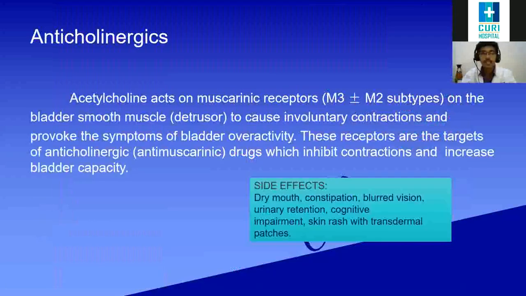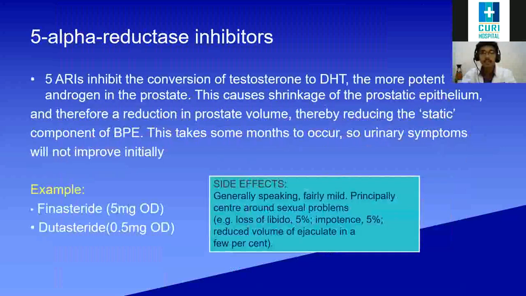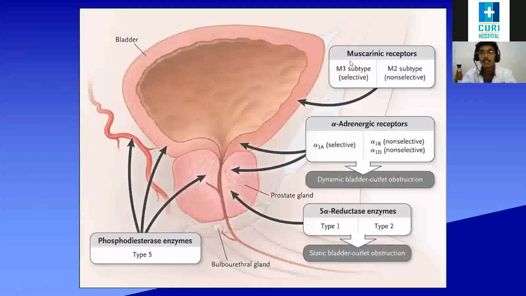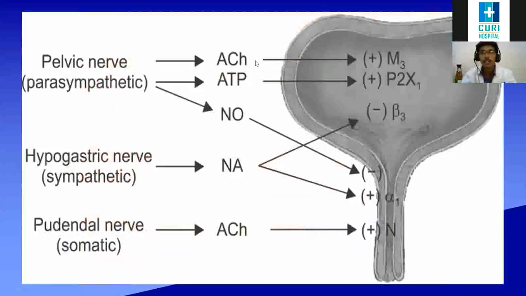So next, anticholinergics. What does anticholinergic mean? We saw here, right? Here, these are the receptors, muscarinic, okay, and also acetylcholine. Acetylcholine acts on these receptors. So anticholinergic means we are going to stop the acetylcholine acting on the M3 receptor. Okay, so by stopping the action of the acetylcholine, we can relax the smooth muscle of the bladder easily.